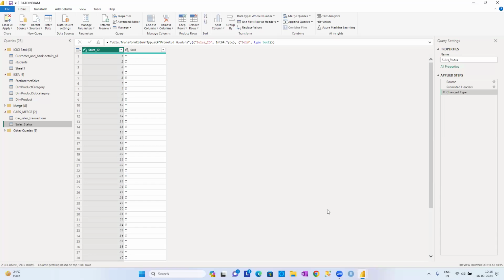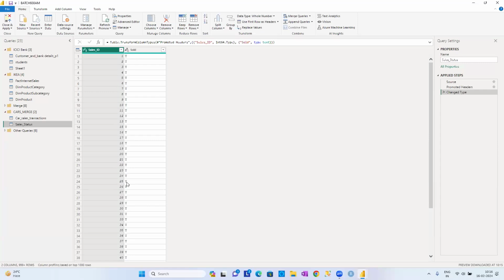Now what I want to do, I want to merge these two queries, guys. Why? Because the cars information is in one table and the sales status is in another table. If you want to do some analysis, for example, I want to know which type of fuel type, how many petrol cars have been sold and how many petrol cars have not been sold.